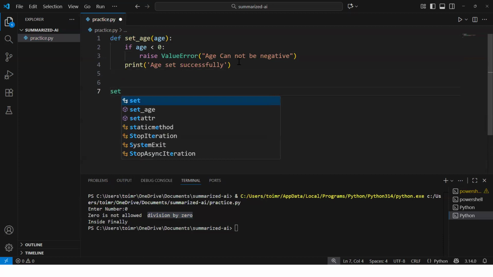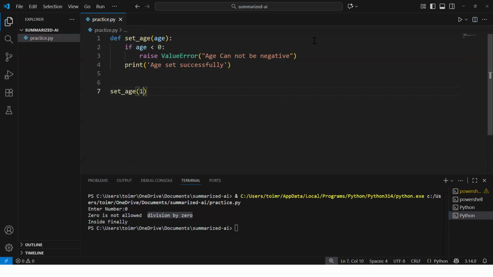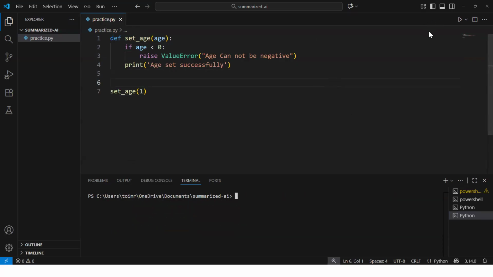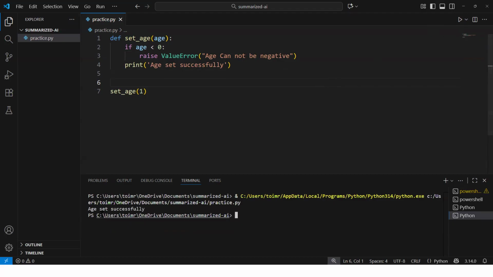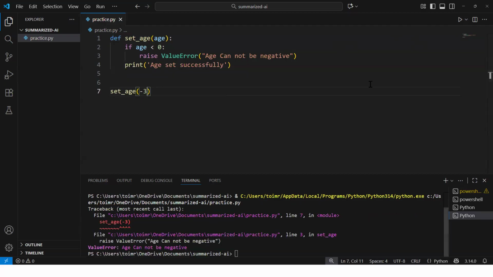We are saying set_age and provide the age as 1. And let me clear the console again. Let's execute this code. Now it is saying age set successfully. Now, what I'm going to do is give a negative age. Now let's execute this code.